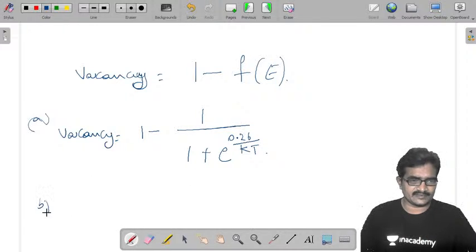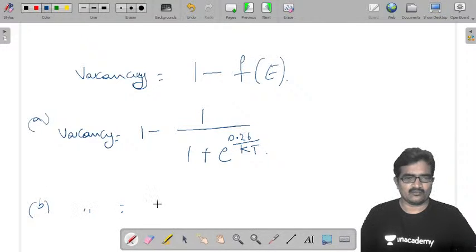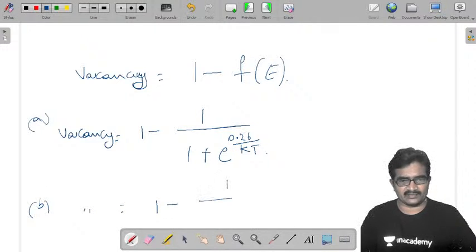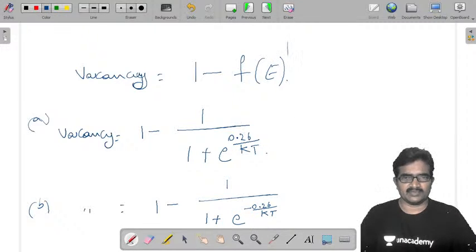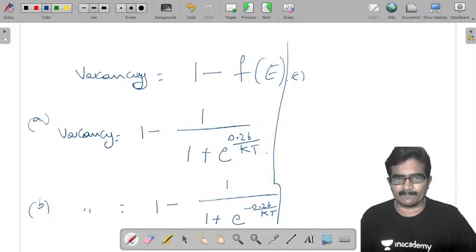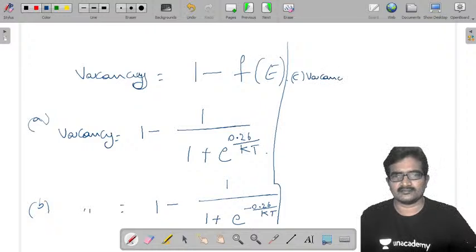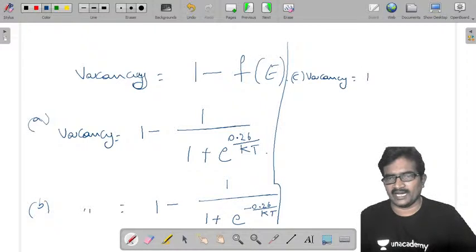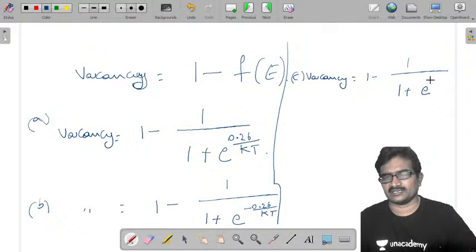For the B bit, vacancy is 1 minus 1 by 1 plus e power minus 0.26 by kT. Similarly, for the C bit, vacancy is 1 minus 1 by 1 plus e power 0.52 by kT.